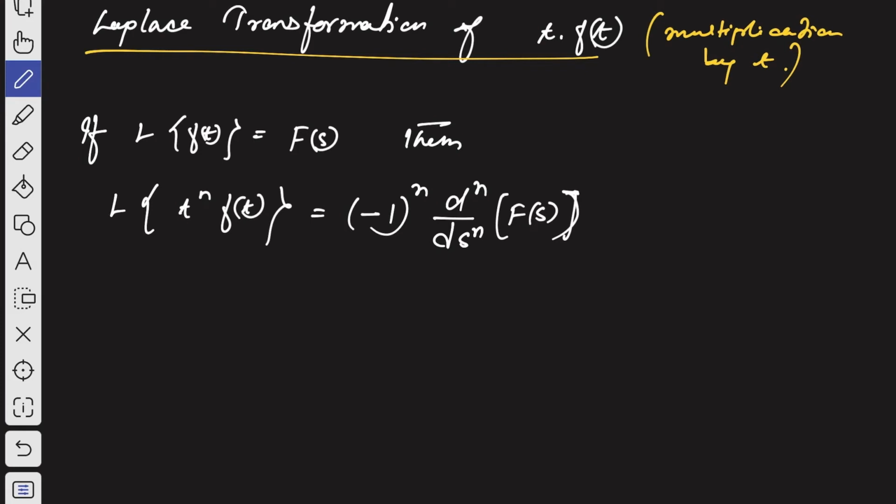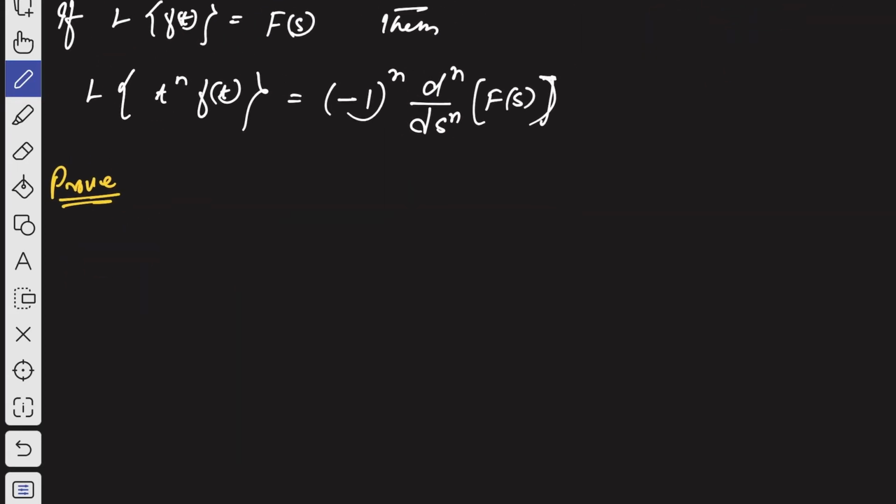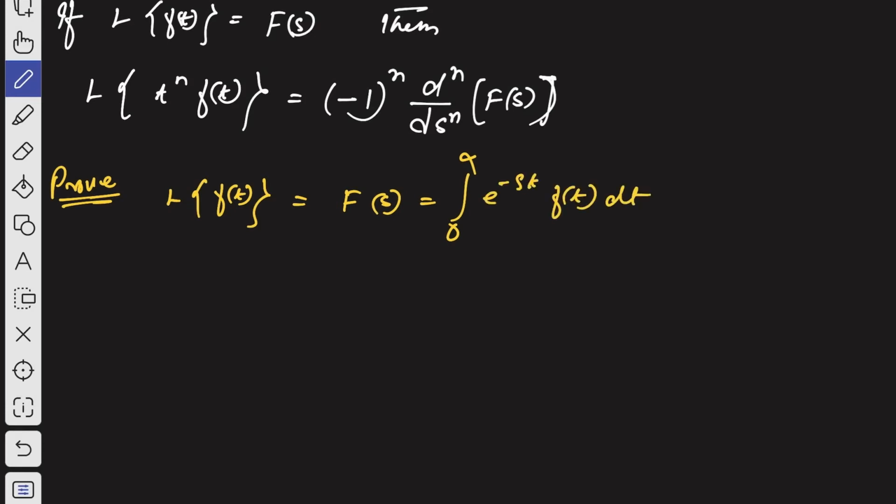So now here you see, let us prove it. So let me scroll down the page. Okay, so here we know that by definition of Laplace transformation of f of t, it gives capital F of s, which is nothing but integral 0 to infinity e to the power minus st f of t dt, right?